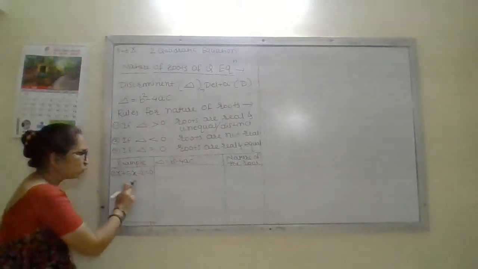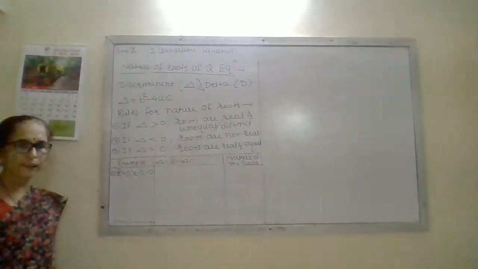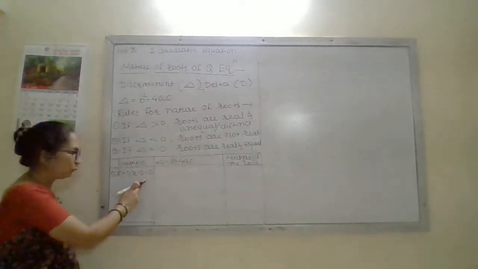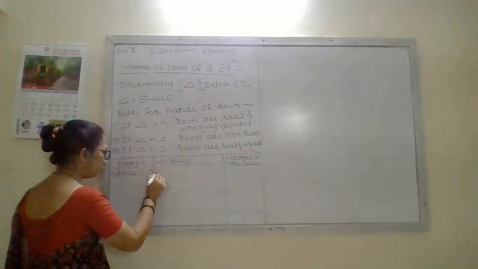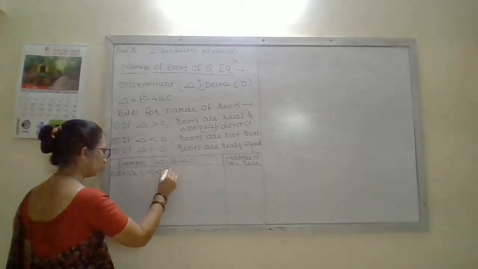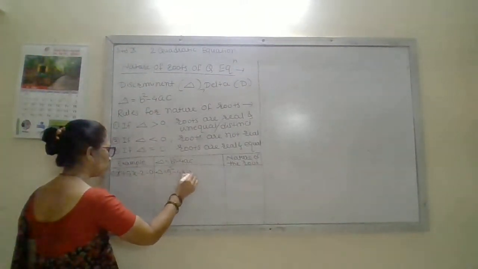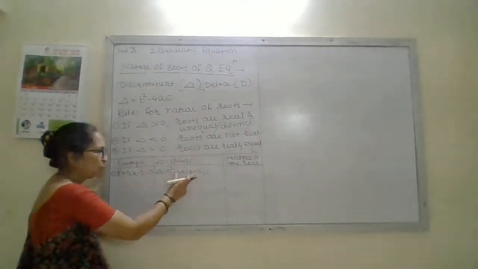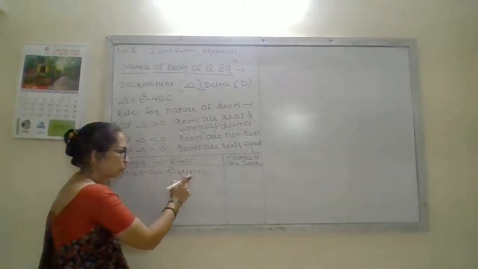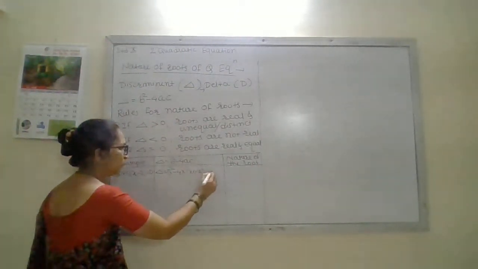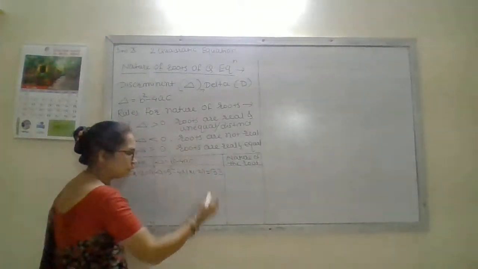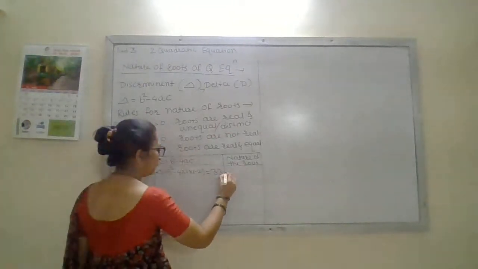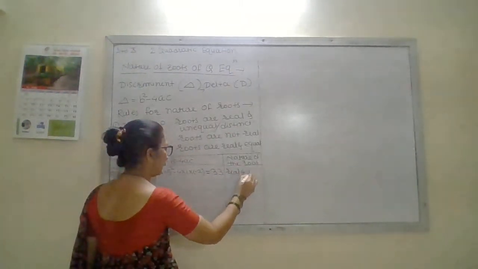Anyone say, what is the value of a, b and c? A equal to 1, correct. B equal to 5 and c equal to minus 2. With that we substitute the values: 5 square minus 4 into 1 into minus 2. 5 square is 25, minus into minus is plus, 4 twos are 8, so 25 plus 8 is 33. Is 33 positive or negative? Positive. Means by our first rule, roots are real and distinct.